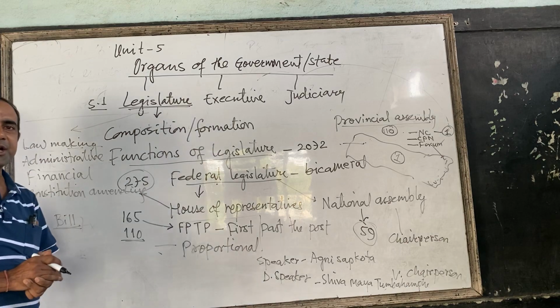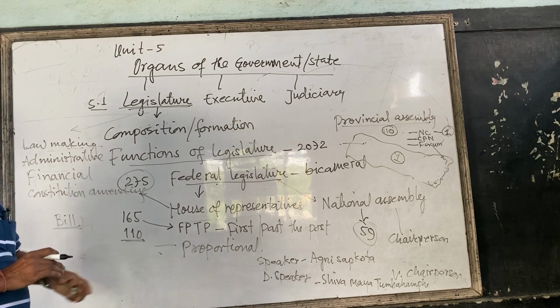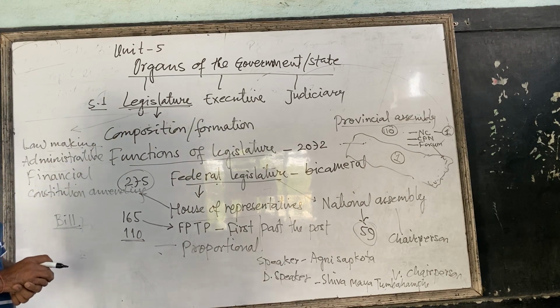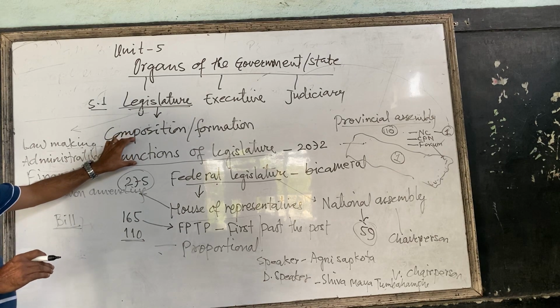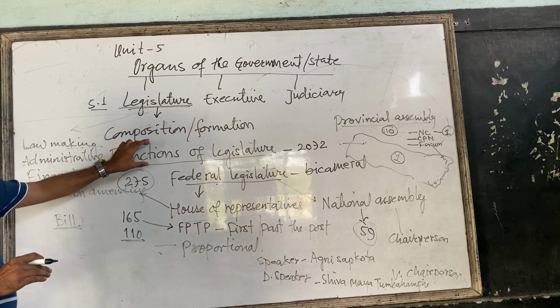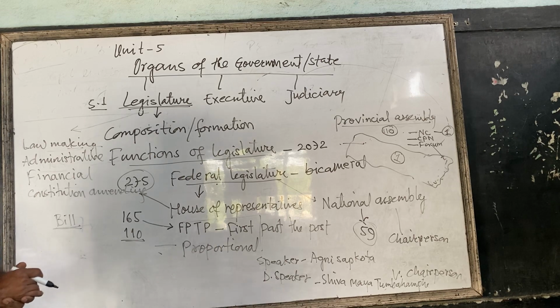This Council of Ministers remains until there is the support of the majority of the parliamentary members. If the majority is not supporting the House of Representatives leader, the Prime Minister and ministers, if other members are not supporting, if the majority is not there, then there will be no chance of that government remaining. The government will be dissolved.